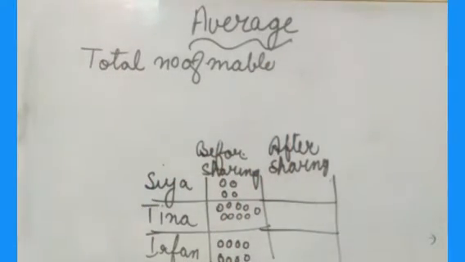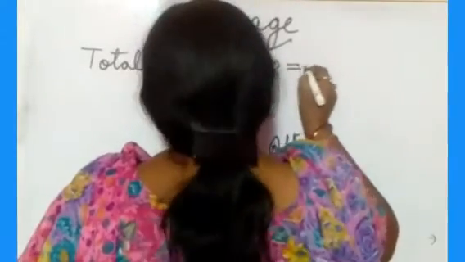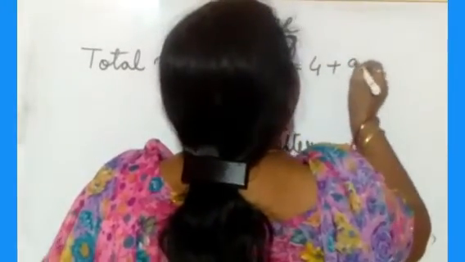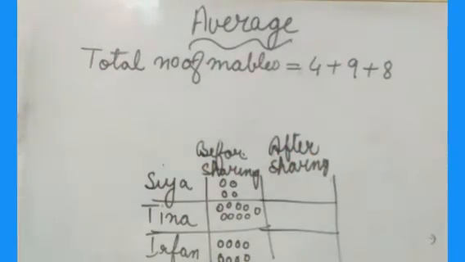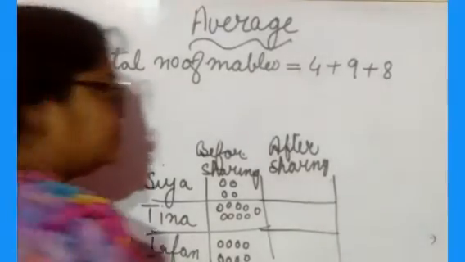You have to take out the total number of marbles. How much are they having? 4 plus 9 plus 8. When you add this, how many marbles will you get here? 4 plus 9 plus 8, 21 marbles.